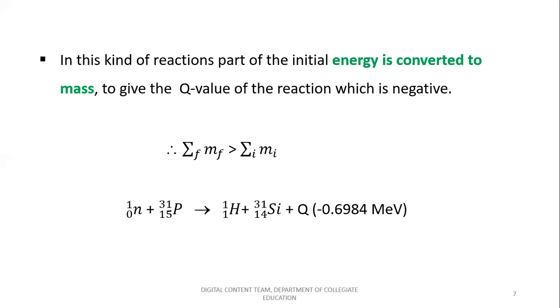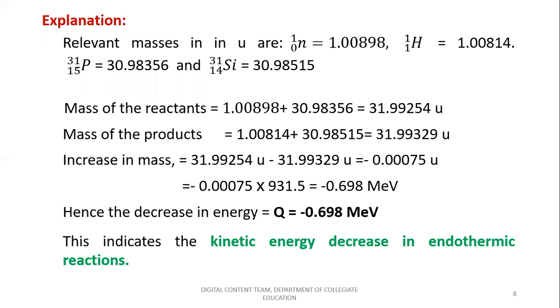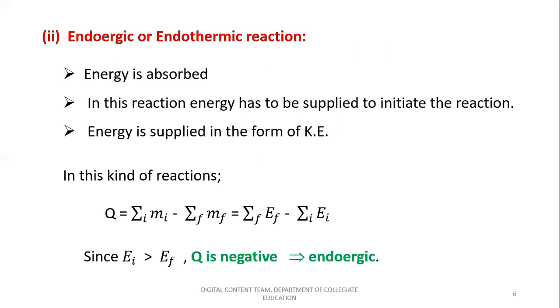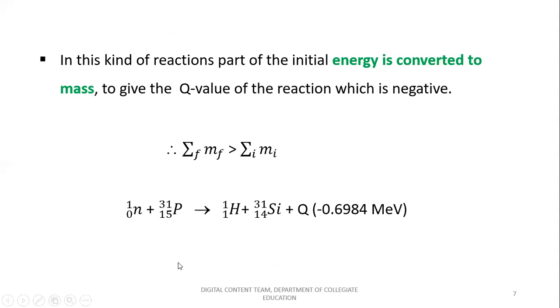So here in this particular type of reaction, always the final energy is considered to be less than the initial energy. So here I can say that, since the initial energy is greater than Ef, summation over final mass Mf should be greater than summation over Mi.